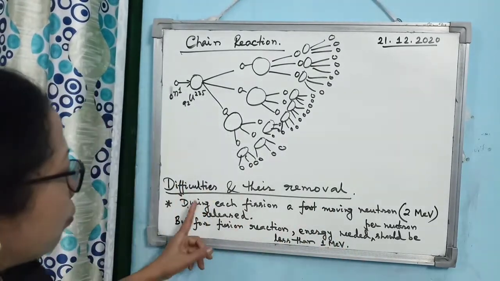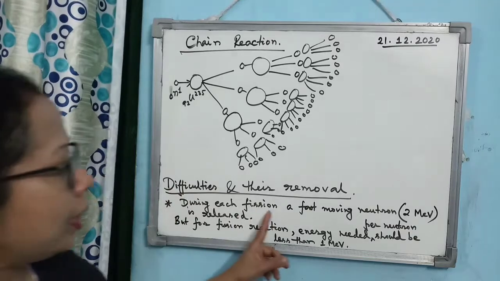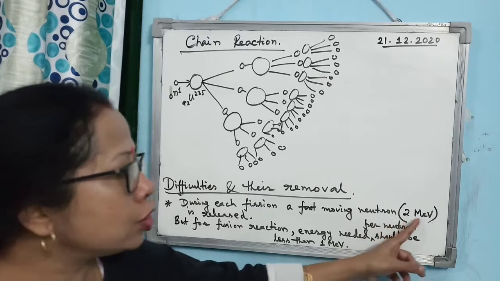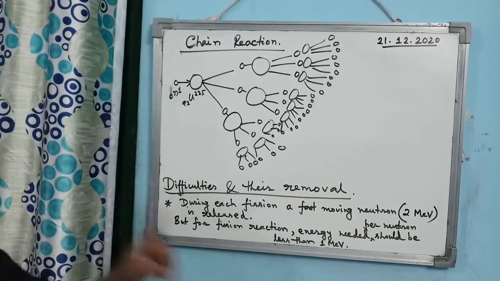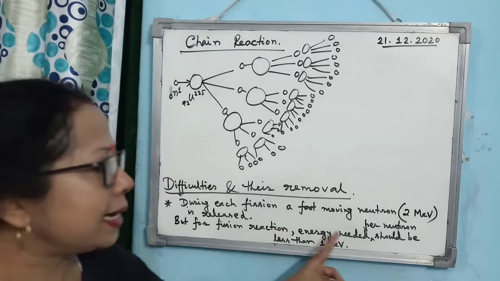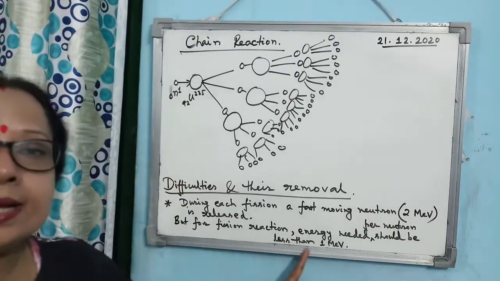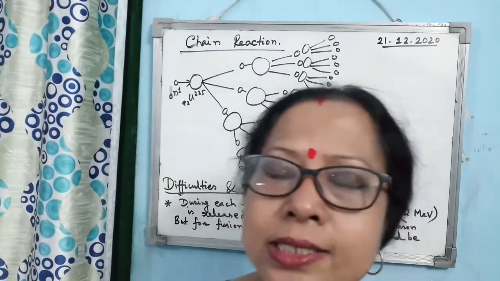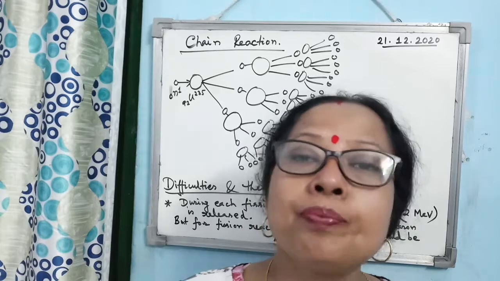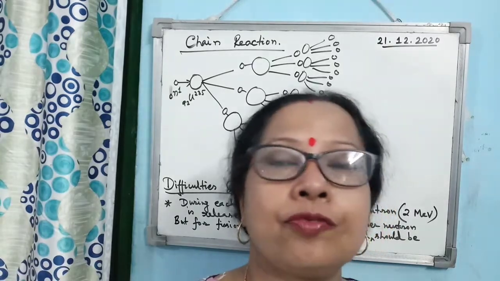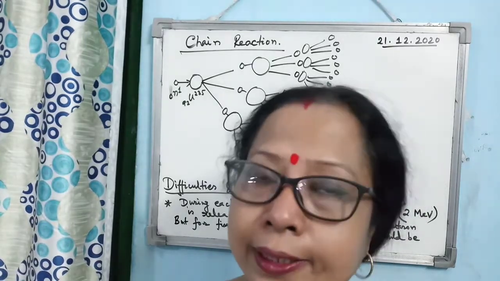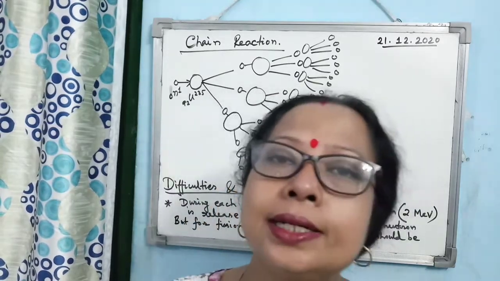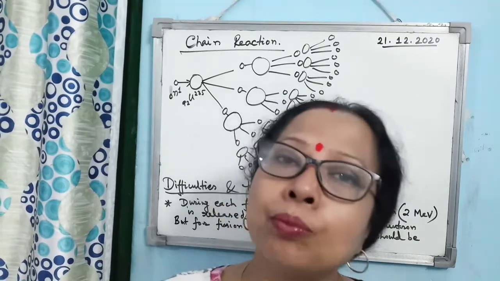Here are the 2 points you must write down: during each fission a fast moving neutron of energy, I have written within the bracket, 2 mega electron volt is released, but for the fission reaction, the energy needed per neutron should be less than 1 mega electron volt. Then the next point, I am saying verbally, everybody note it down: this difficulty is removed by using a moderator.